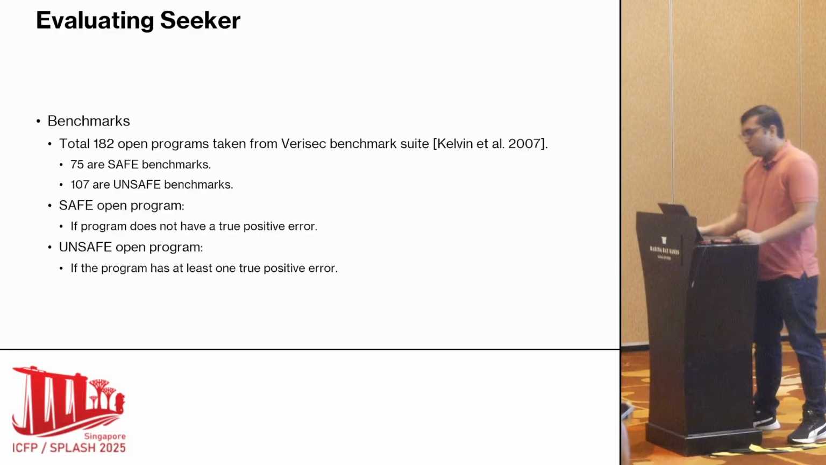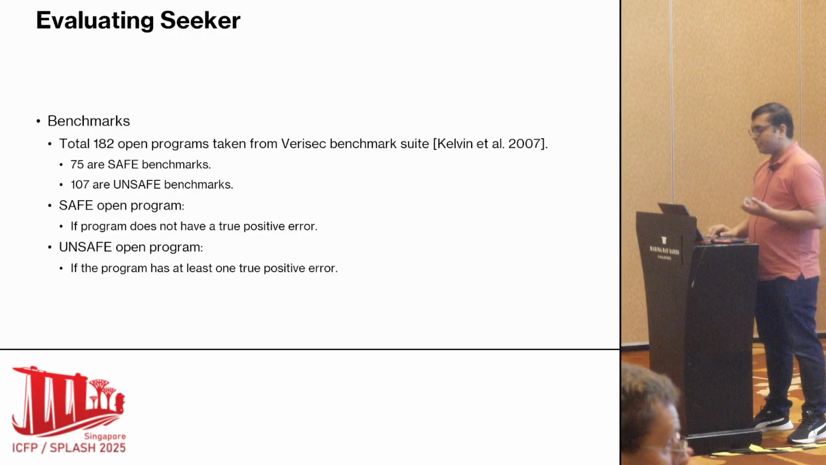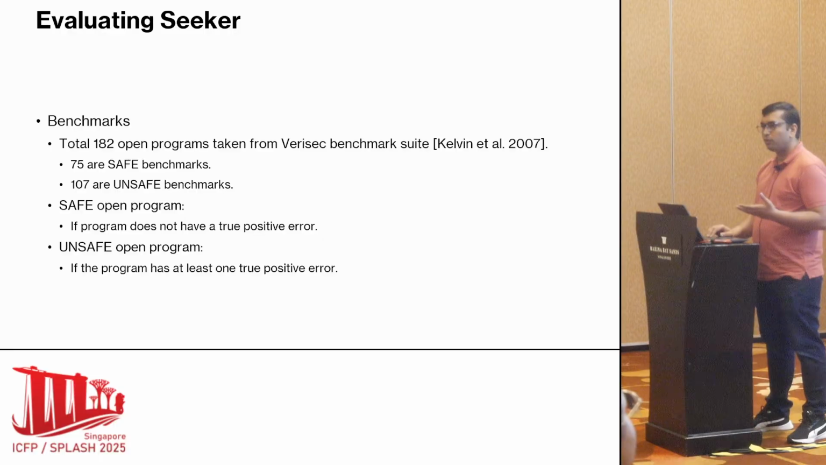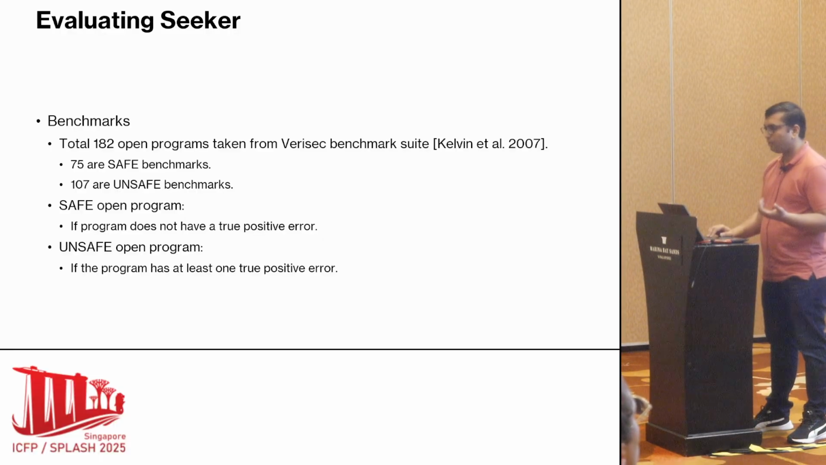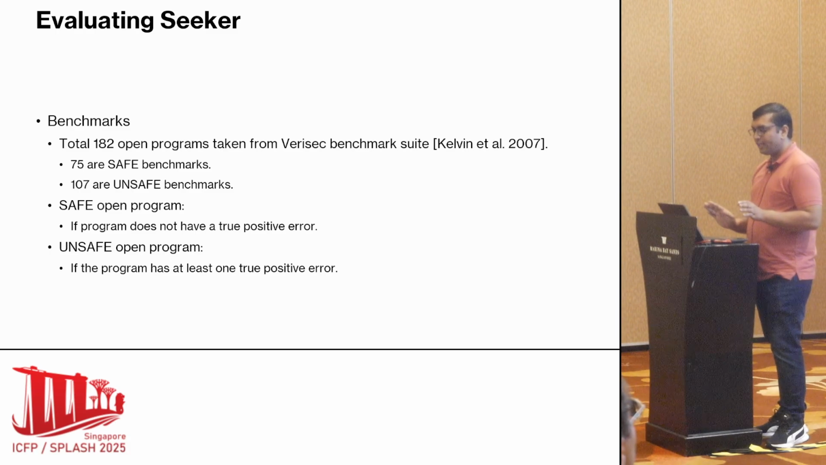Okay. So we evaluate our work on 182 open benchmarks taken from the VeriSec benchmark suite, which is commonly used for memory safety verification. Here we classify these into two categories. One is the safe programs, where there is no true positive error, so all errors should be suppressed, and unsafe programs, where there is at least one error trace that should not be suppressed, that is an actual error.